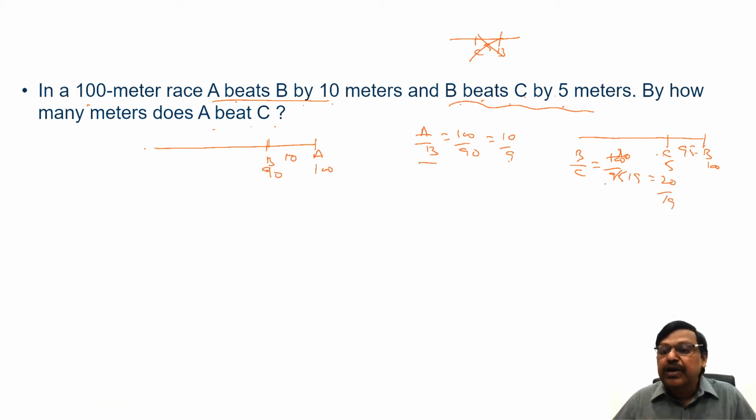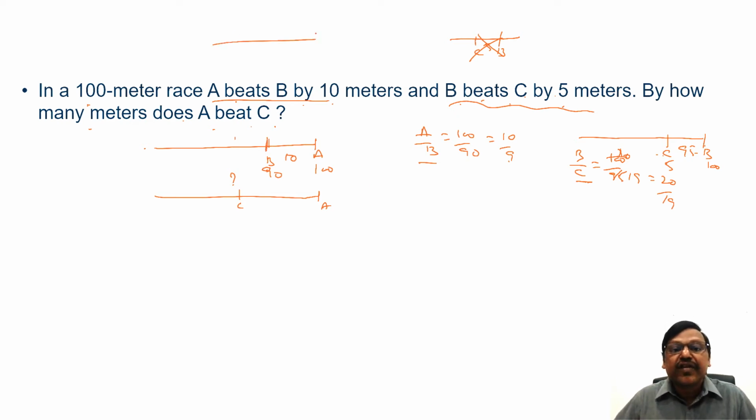You know A by B, you know B by C, but I want to know by how many meters does A beat C, means when A runs this 100 meters, I want to know where C is. So please remember, you can't say C as 85. The common mistake we make is, A is at 100, B is 10 meters behind at 90, you take C as 5 meters behind, 85, and you say A beats C by 15 meters.